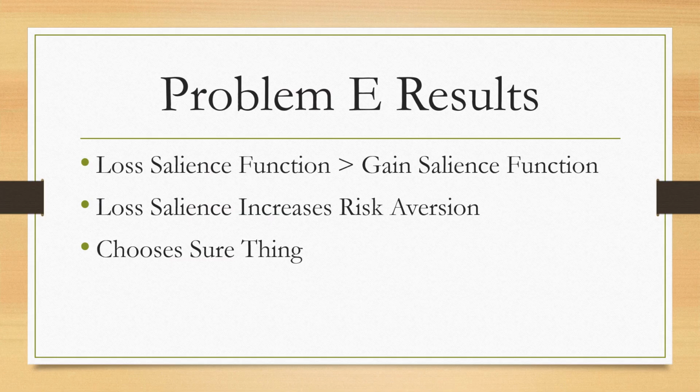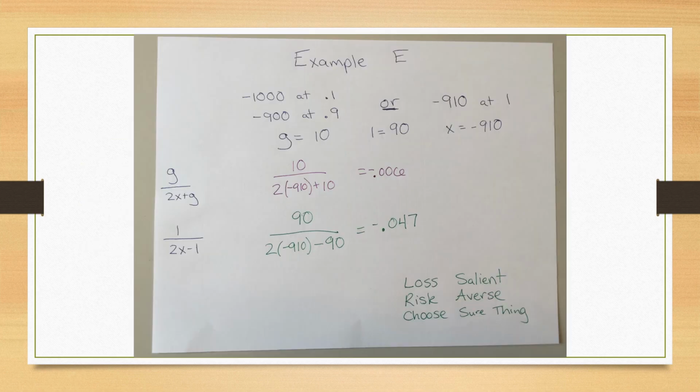And here we have problem E's results, where the loss salience function is greater than the gain salience function, which means that we are loss salient. When you have loss salience, this increases risk aversion. When you have higher risk aversion, you're more likely to choose the sure thing. And once again, you can check your math here, but we have loss salience, which increases risk aversion, which makes you more likely to choose the sure thing.